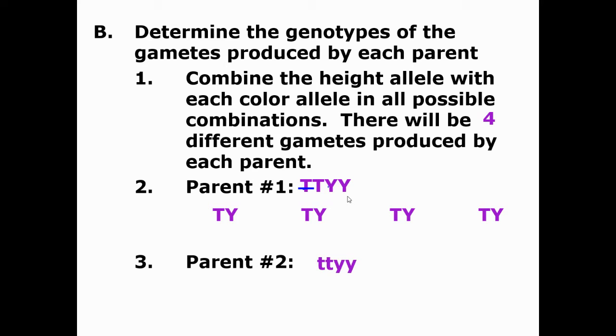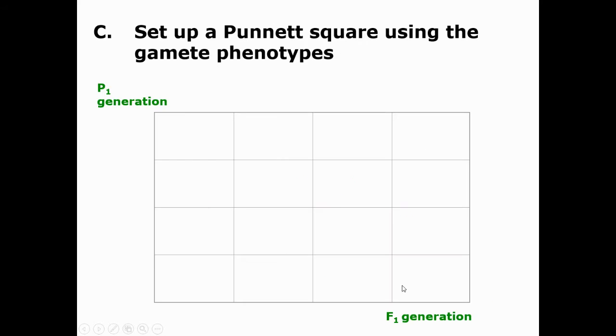Parent 2 is recessive for both traits. So first is little t, little y. And the outers, little t, little y. And the inners, little t, little y. And the lasts, little t, little y. So now we have four different possibilities of gametes. Now you get a 16-square Punnett square.